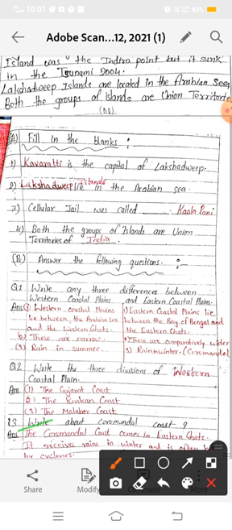But if this question comes for 3 marks, then you have to write 3 statements. Firstly, mention the location, then mention the special feature of the Coromandel coast, that it receives rain in winter, and that it is often hit by cyclones. So these are some descriptions of the Coromandel coast.